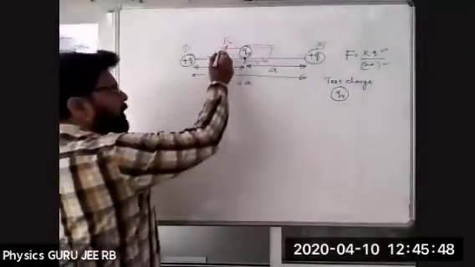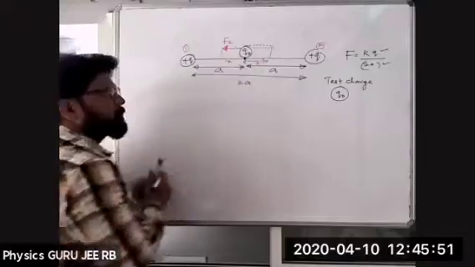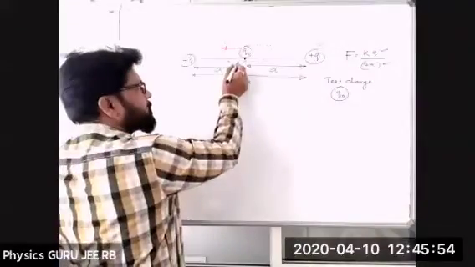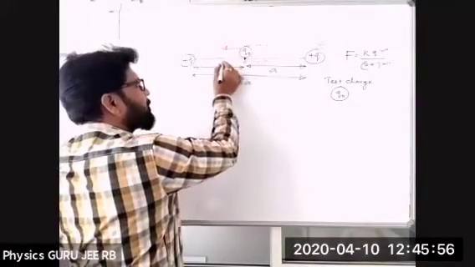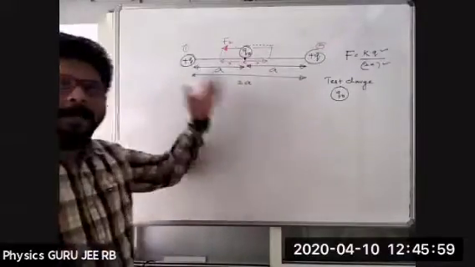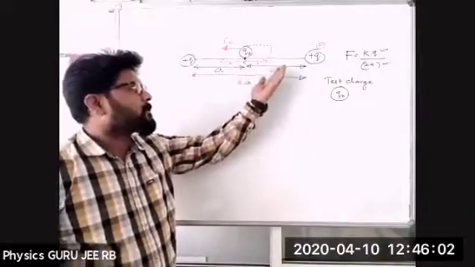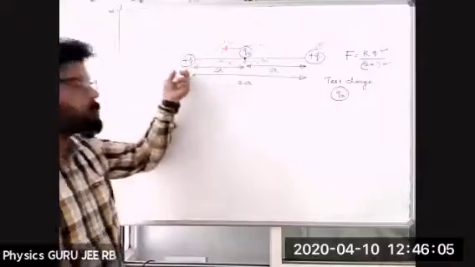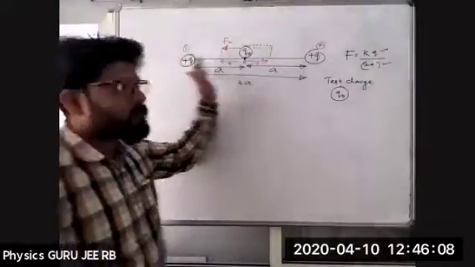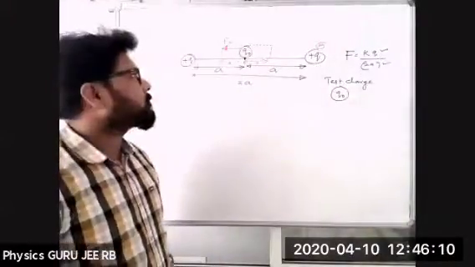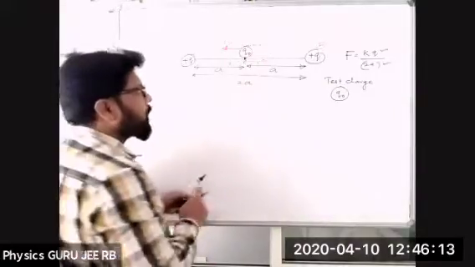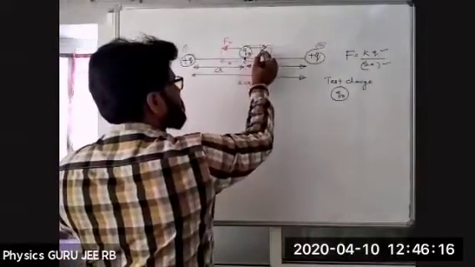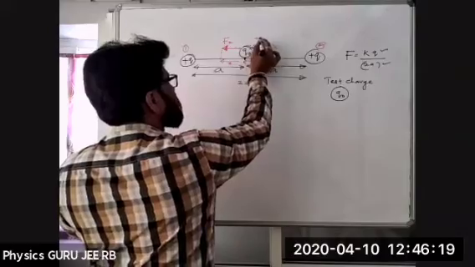Now it has come back again, and this charge is also pushing it in the forward direction. That means it will move again in the forward direction, which is nothing but F1.